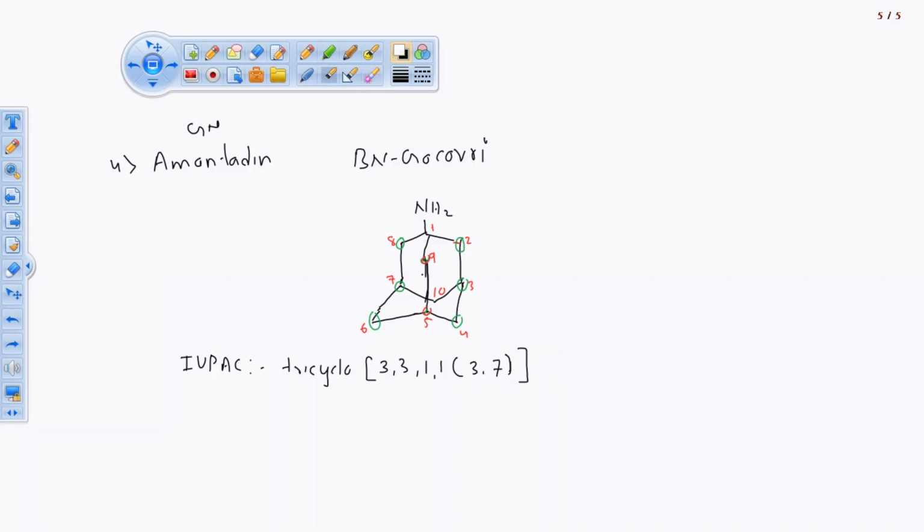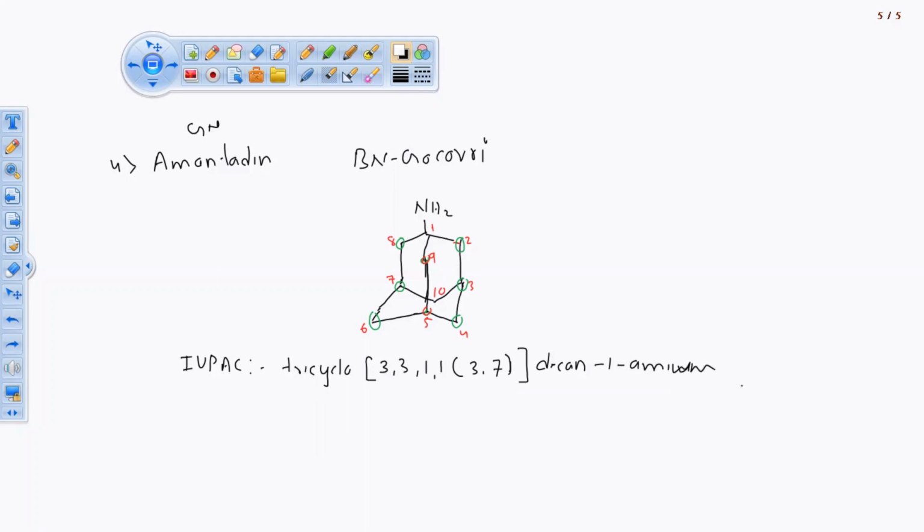How many carbon atoms are there? 8 carbon atoms and one hump. It is decane. Hump, we are not going to count the hump. Decane. On first position, what we are having? Amine. Of course, this is an amine or ammonium, whatever it may be.